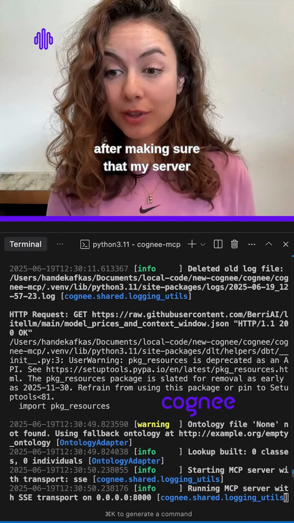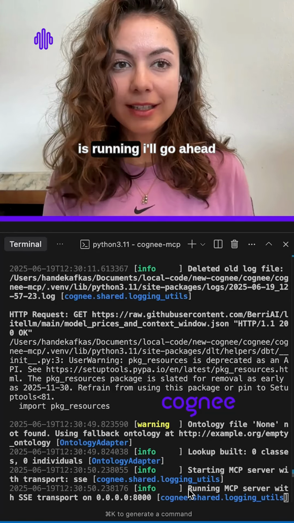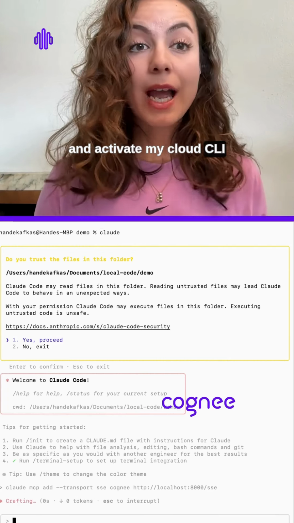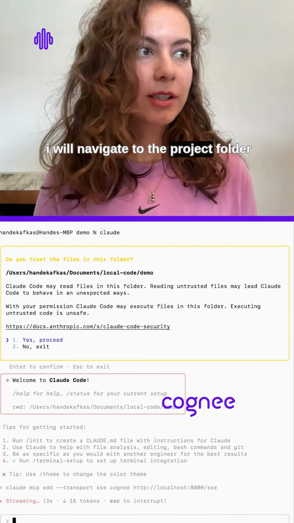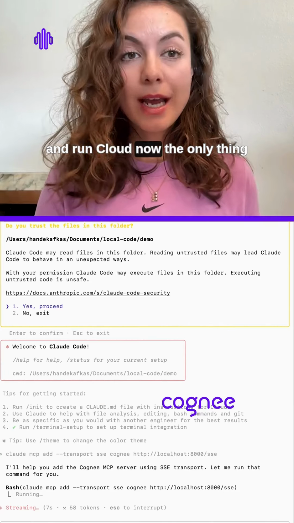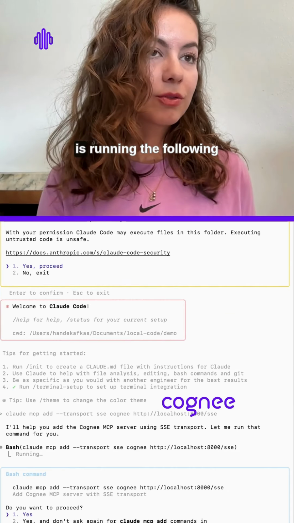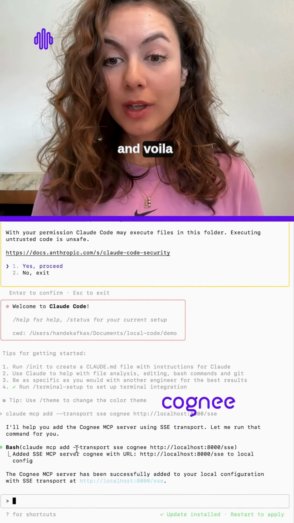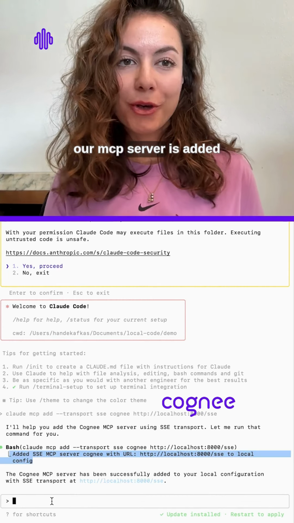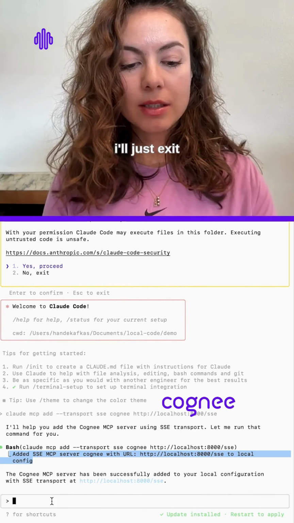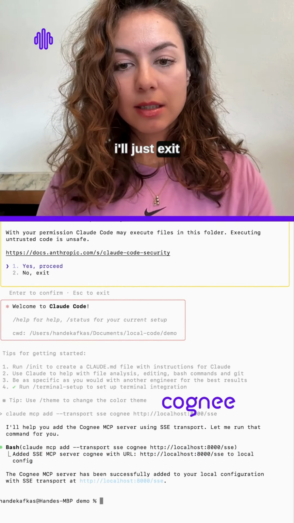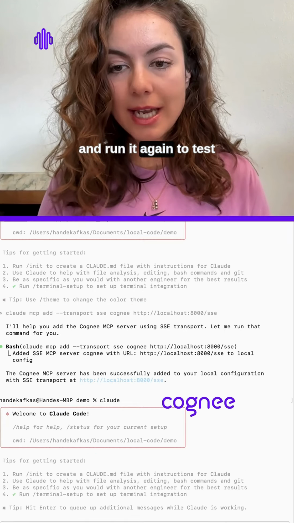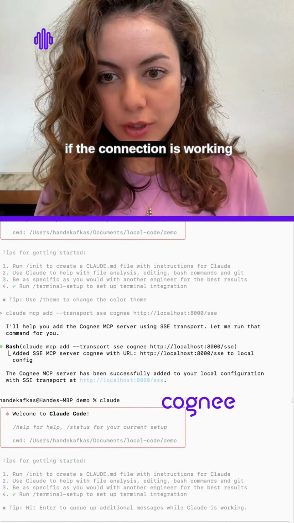After making sure that my server is running, I'll go ahead and activate my Claude CLI. I will navigate to the project folder and run Claude. Now the only thing that I need to do is run the following. And voila, our MCP server is added. I'll just exit and run it again to test if the connection is working.